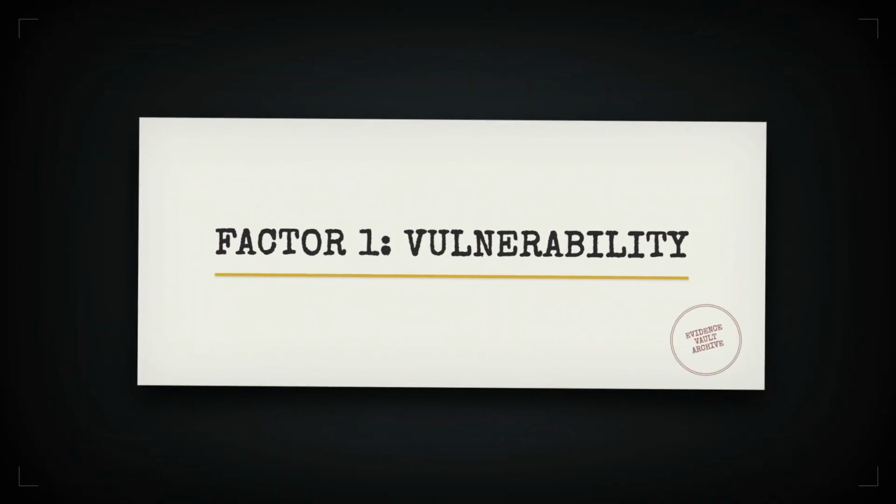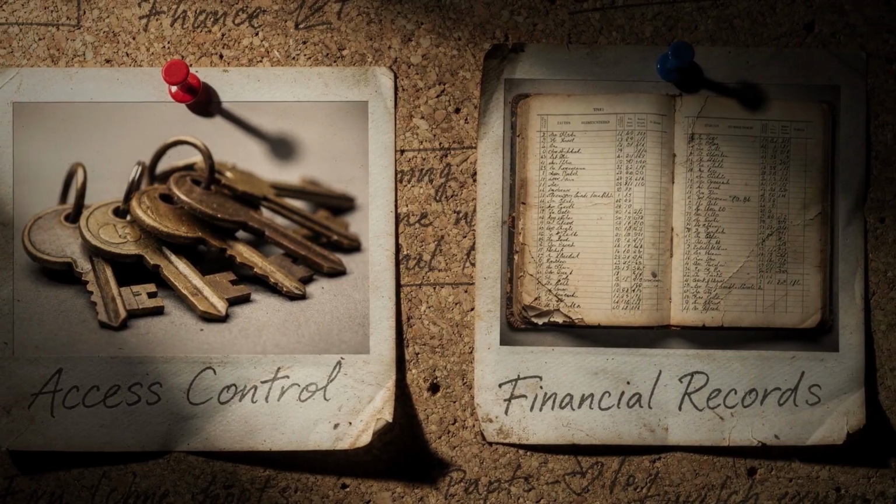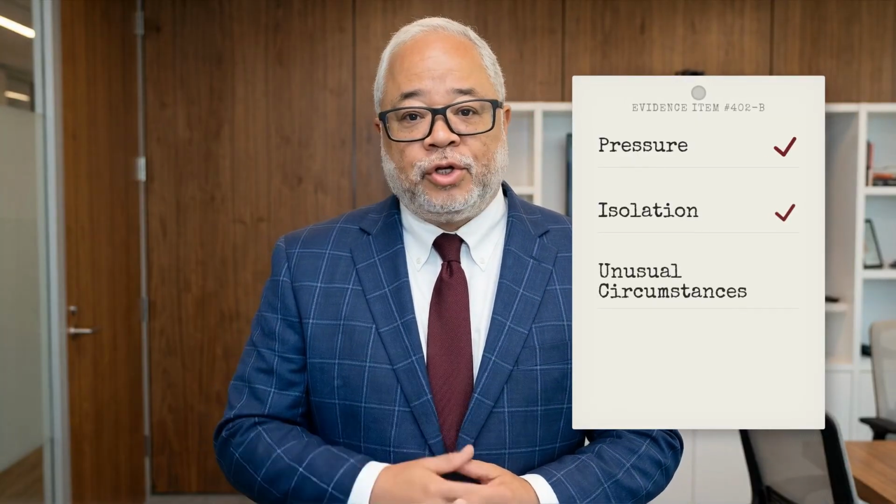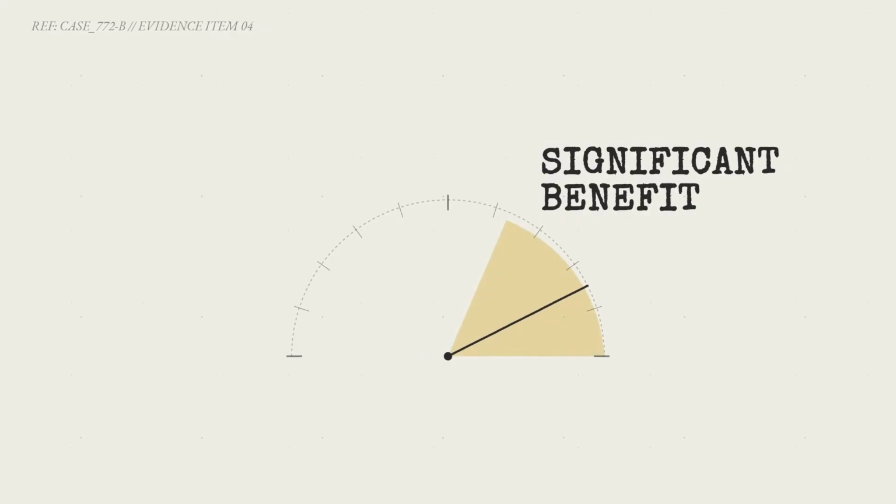Now let's discuss the factors courts may consider. One is the vulnerability of the person. Another is the authority of the person accused of influence. Were they in a position of trust? Did they control access? Did they manage finances or care? Another factor is the actions taken. Was there pressure, isolation, changes made quickly or under unusual circumstances? And finally, the result. Did the outcome significantly benefit the person accused of influence? These factors together can form the basis of a claim.